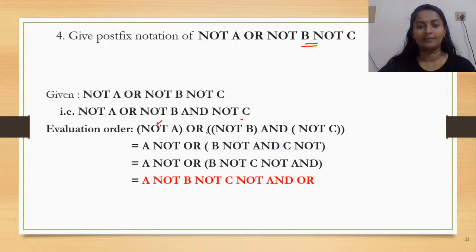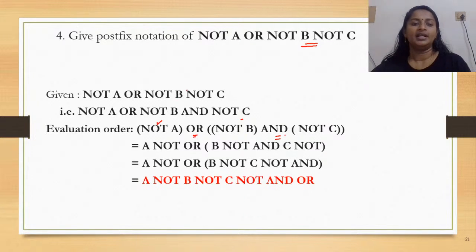So not A, the not operator, goes in individual brackets or parentheses. Now we have or and and operators; and has to be given priority. So the expression with and is again put in parentheses, and the or part is treated with the least preference when compared to and.